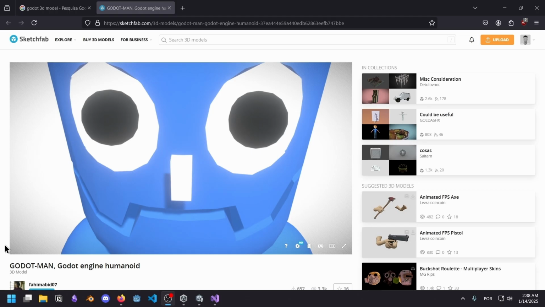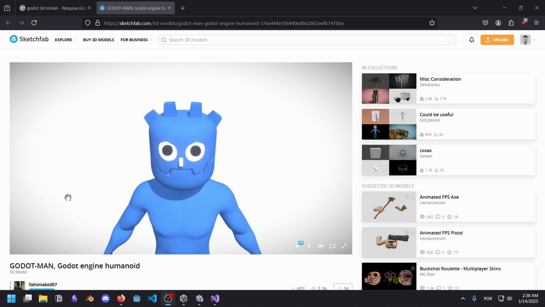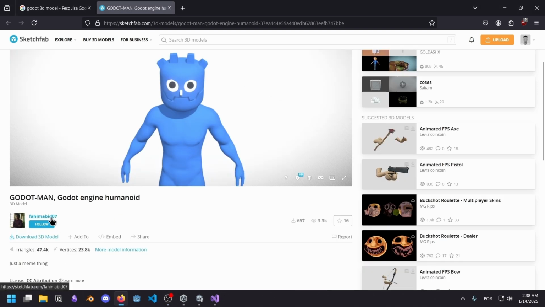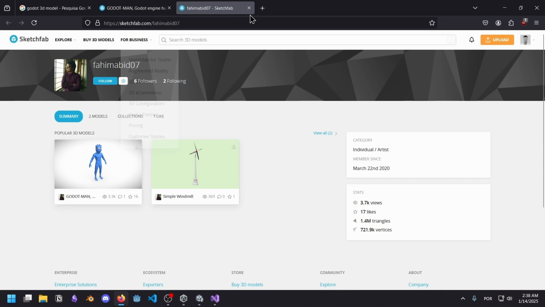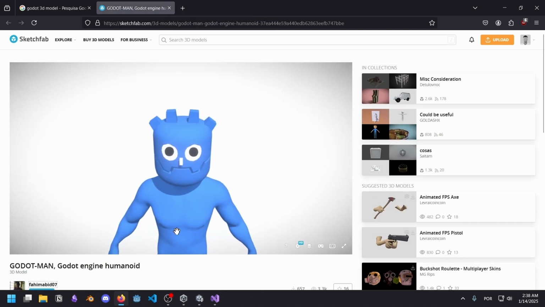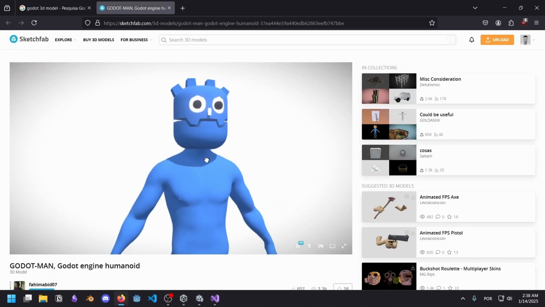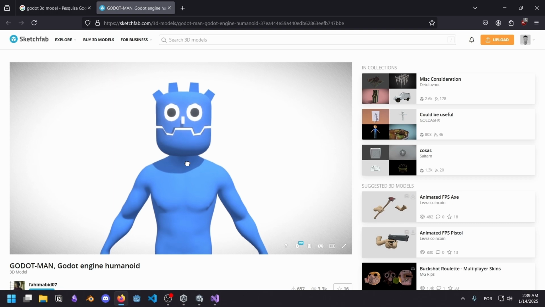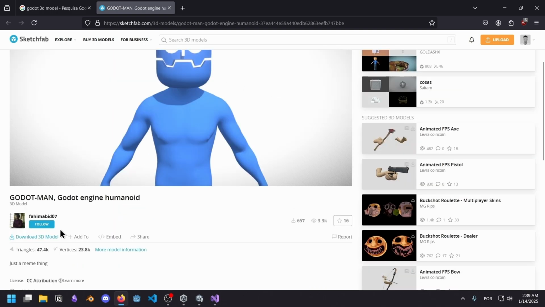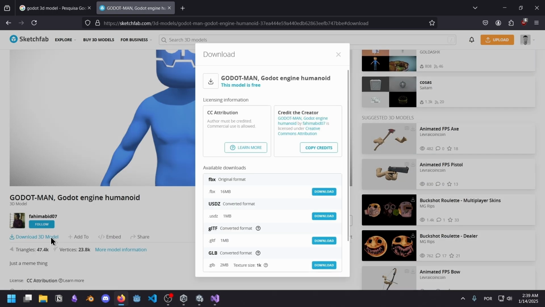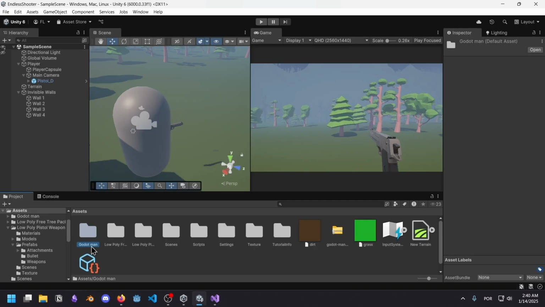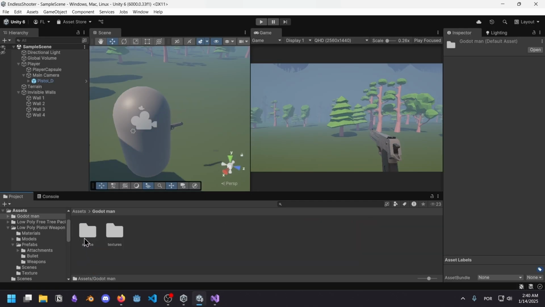I found the perfect enemy 3D model. Godot man, thank you so much, Fahima Bed. Thank you so much. This is just a pure work of art. I have nothing else to say about this. This is just perfection. Look at this. Let's just take heavy inspiration from your 3D model, my friend. Godot man is successfully imported into Unity.